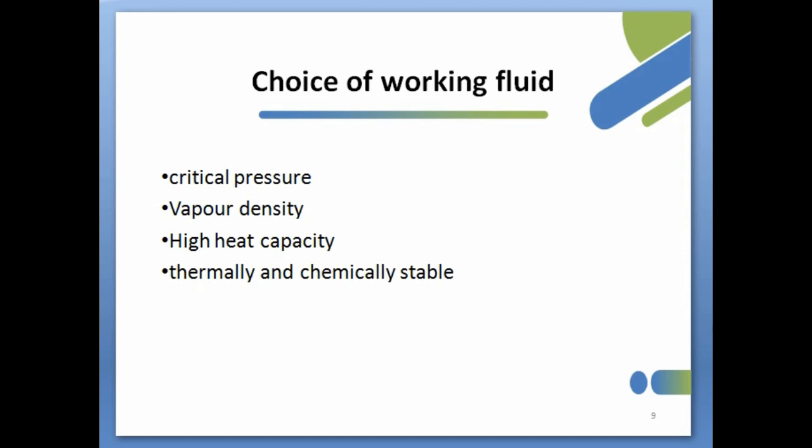Firstly, the critical pressure. The critical pressure for the working fluid must be higher than the pressure in evaporator. Next is vapor density. The vapor density must be high, so organic fluid offers less costly cycle. Next is high heat capacity. The high heat capacity of the liquid leads to better energy recovery from the heat source. Next is thermally and chemically stable. The working fluid should be thermally and chemically stable.